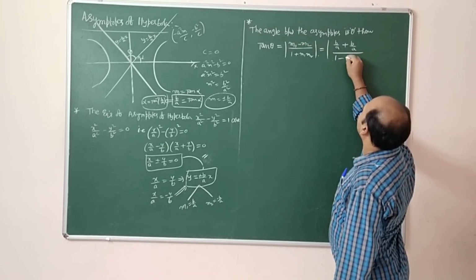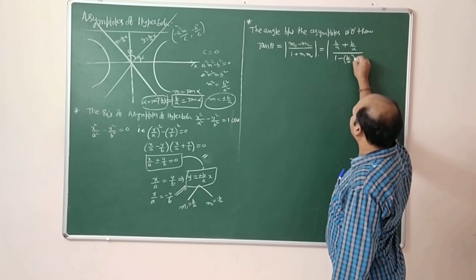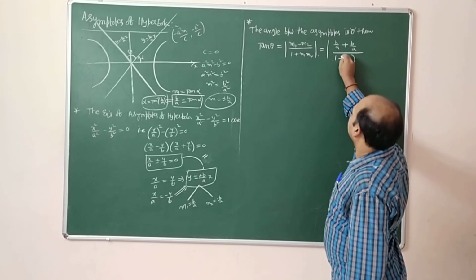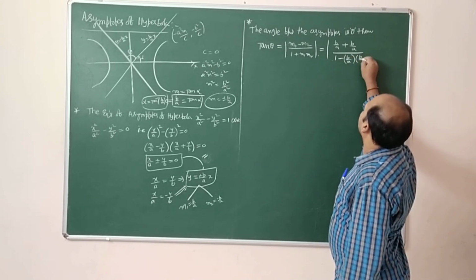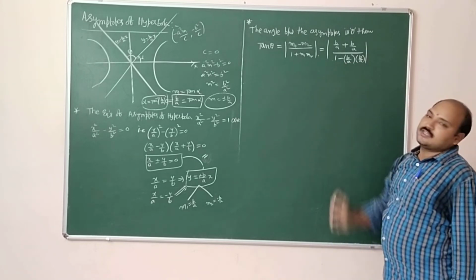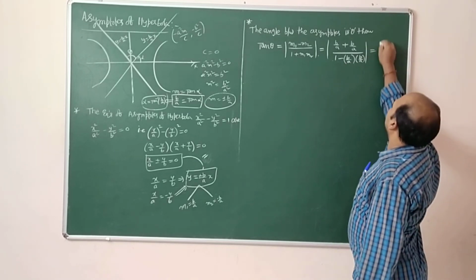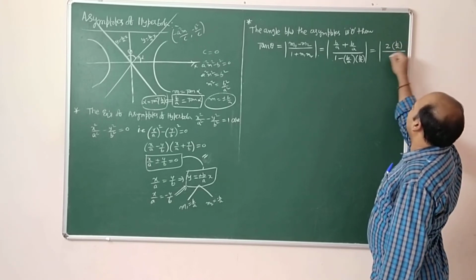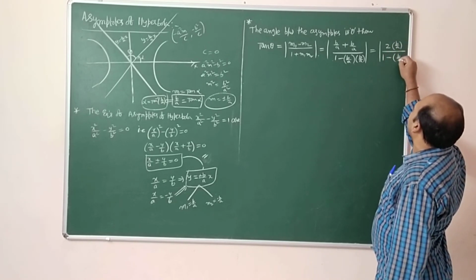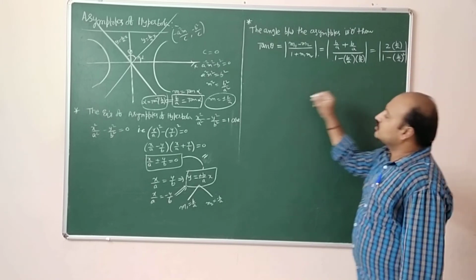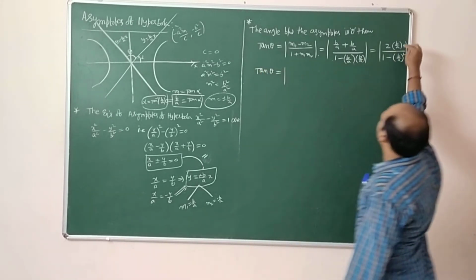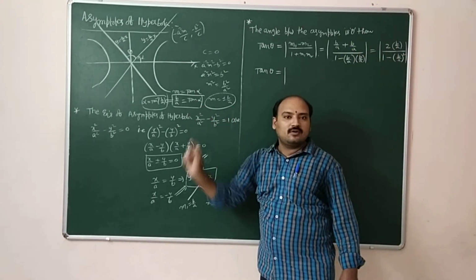So b by a plus b by a, 2 into b by a, divided by 1 minus b by a whole square. So tan theta equal to, in place of b by a, can I write tan alpha?